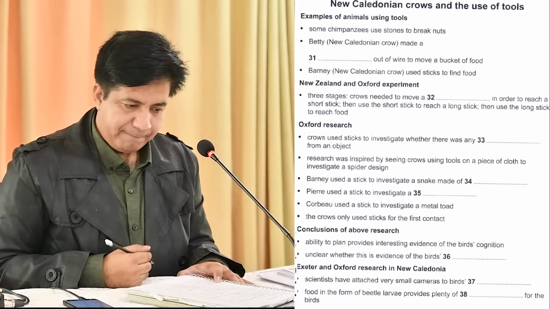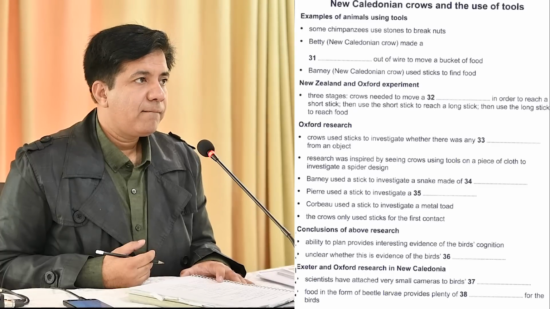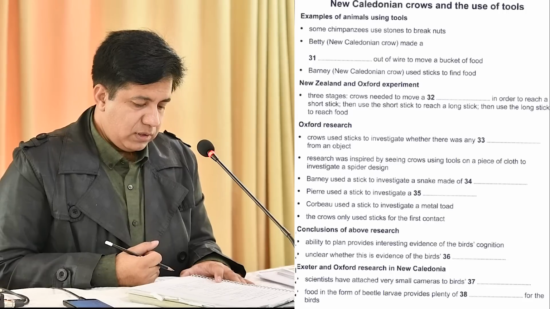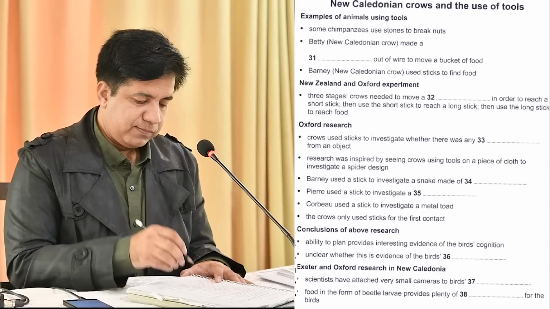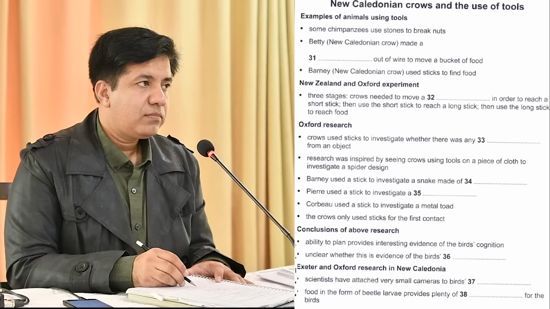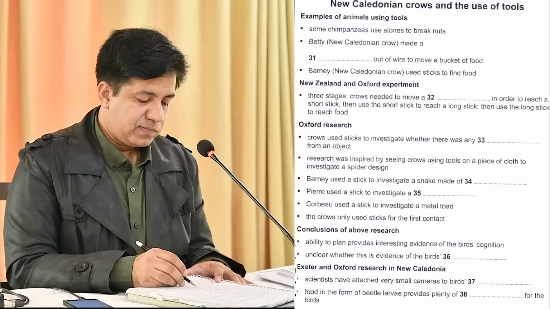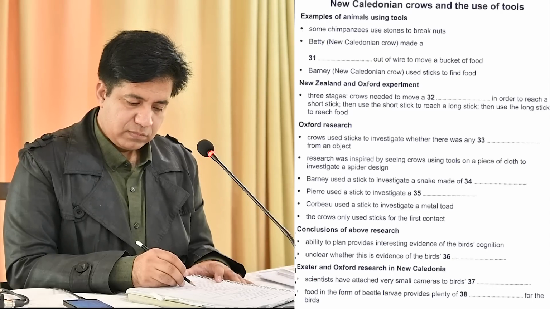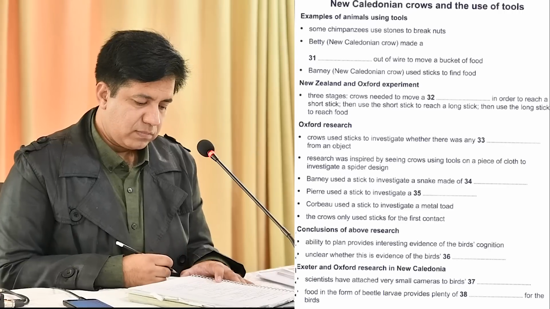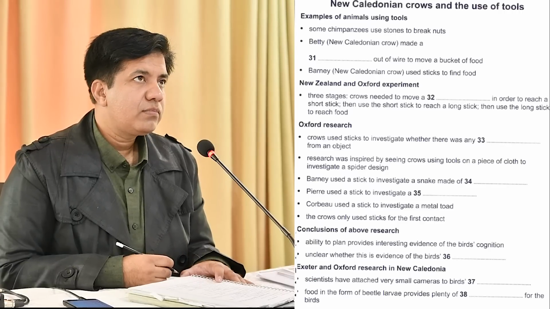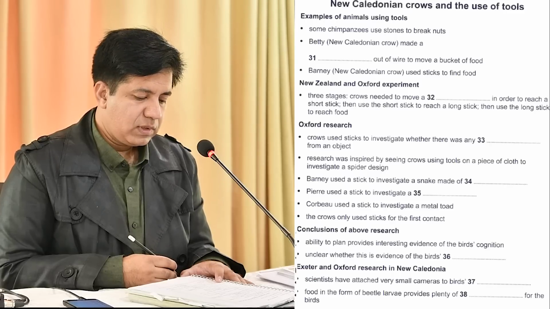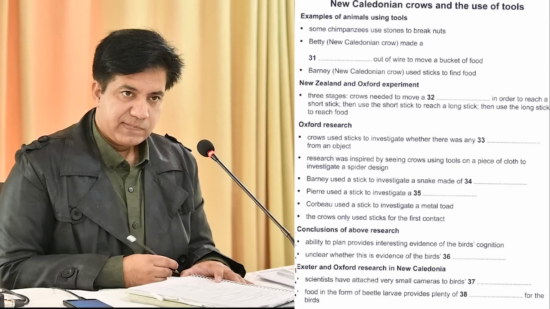So, let's see. 36. What conclusions can be drawn from the research? Evidence is building up from experiments such as these that the birds are able to plan their actions in advance, which is very interesting for understanding their cognition. They don't seem to be responding in a pre-programmed sort of way. It may even be possible that they're able to view a problem and work out what the answer is.